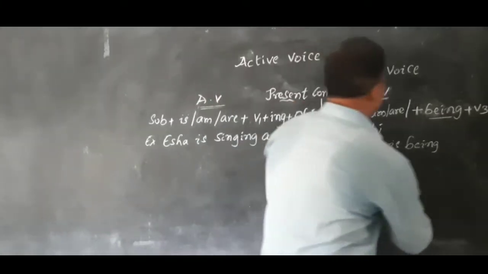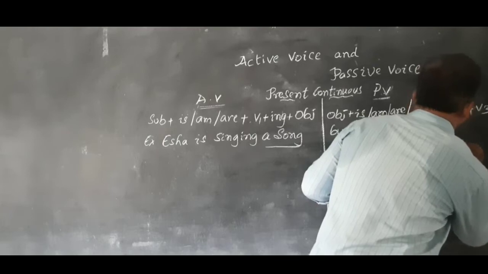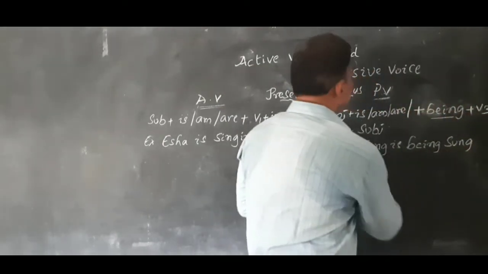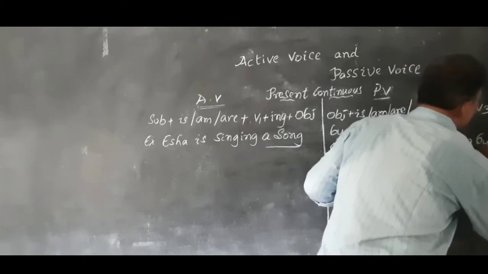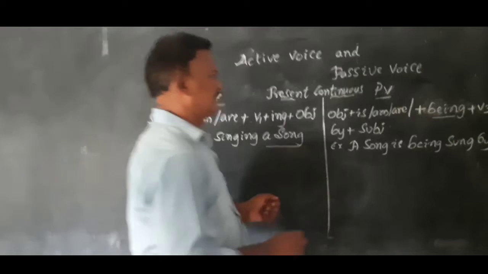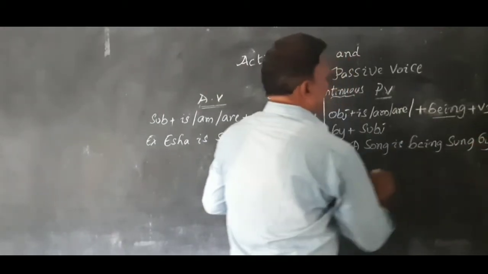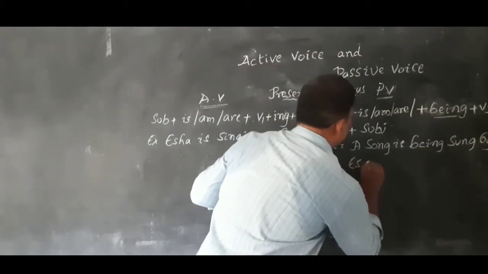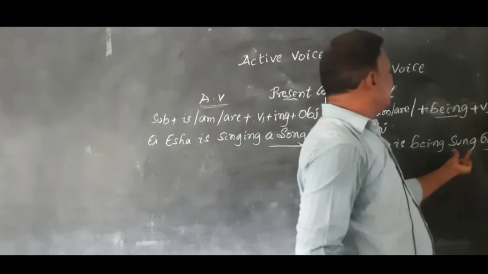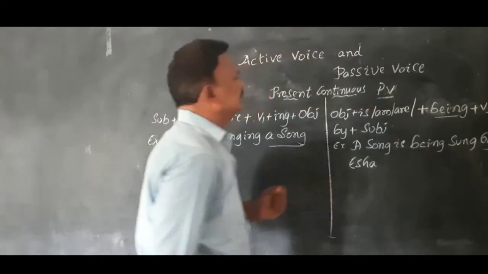So we have to write sung. A song is being sung by, what is the subject here? Isha. By Isha. A song is being sung by Isha.